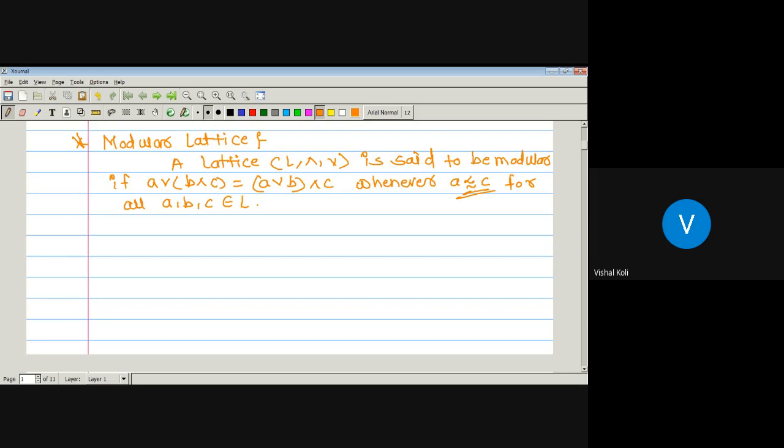Otherwise, if there exist elements A, B, C belonging to L for which A join B meet C is not equal to A join B meet C, then the lattice is not modular.